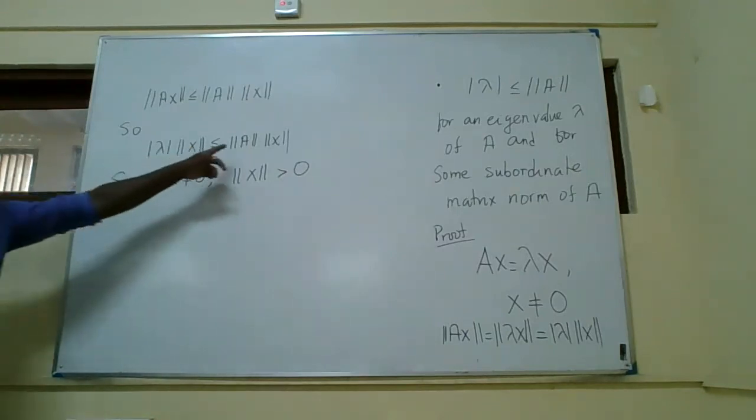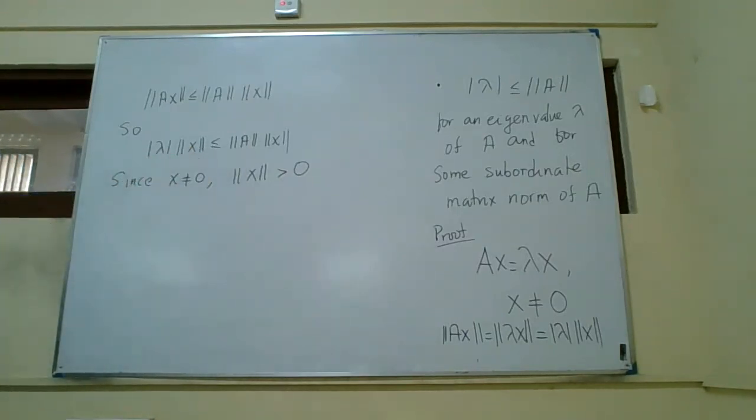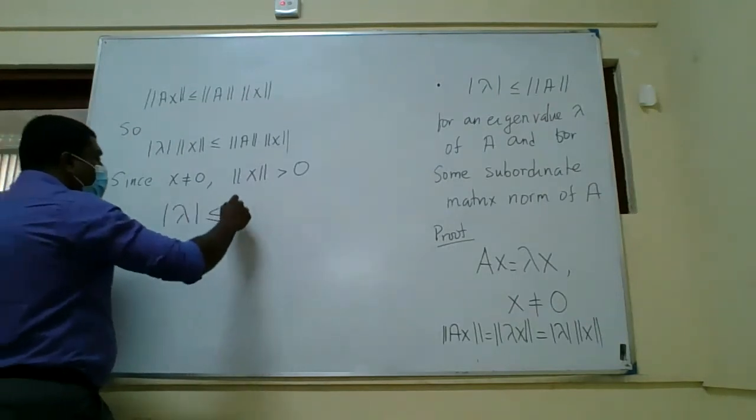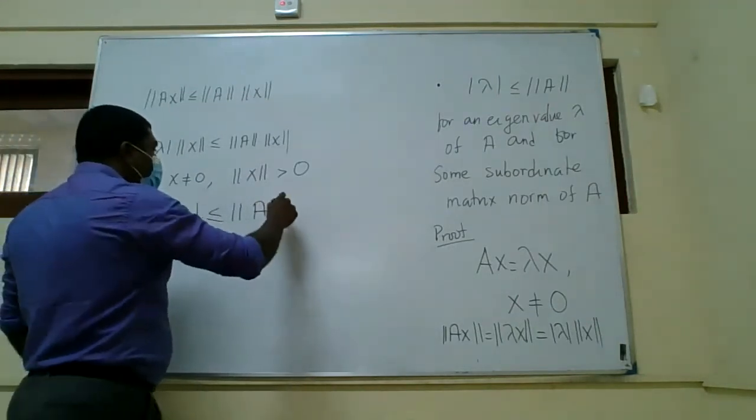When you divide both sides of the inequality by a positive number, the inequality does not change. Only when you divide by a negative number does the inequality change sign. Here you divide by a positive number, so you can divide without any problem. So this gives absolute value of lambda is less or equal to norm of A.